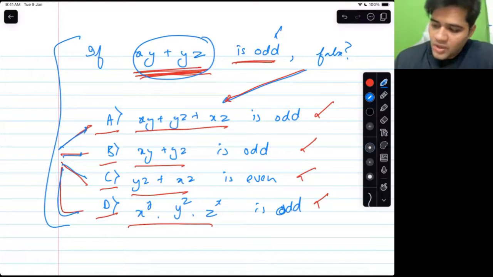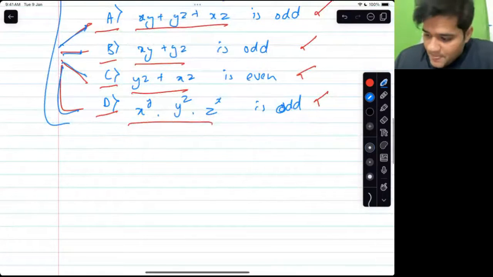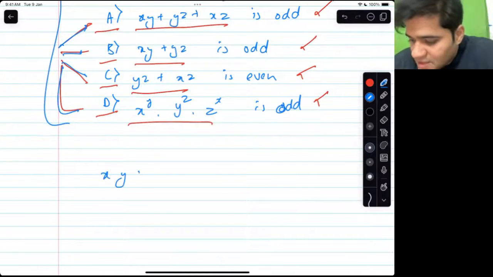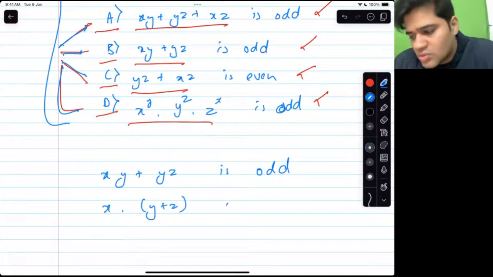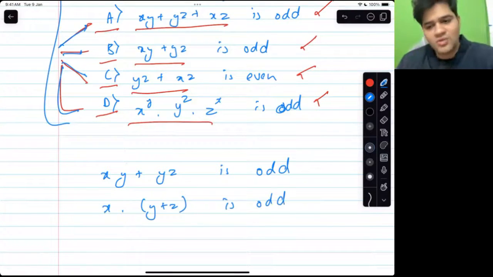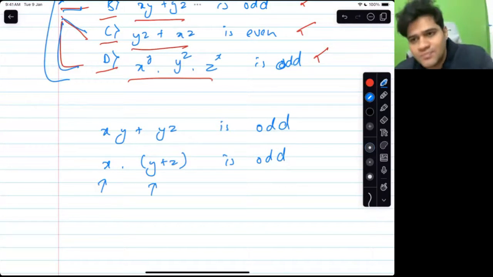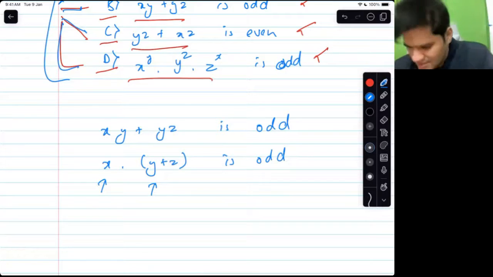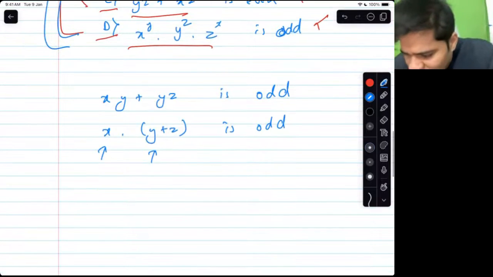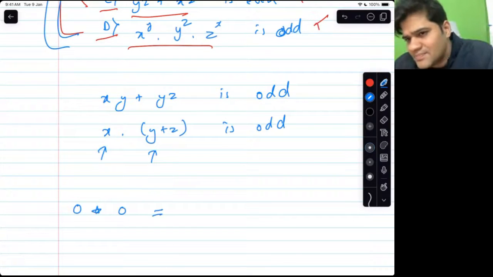Okay, Kunal. All right. So see, xy plus yz is odd. All right. X into y plus z is odd also. Of course, I've just taken x common. Now, what does that tell me about x and y plus z? Let's just think. What is the answer of odd into odd? If 2 odd numbers are multiplied, what do I get?